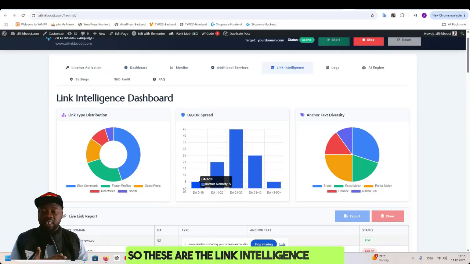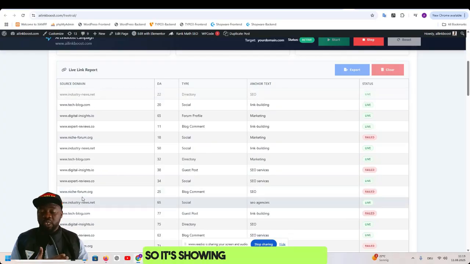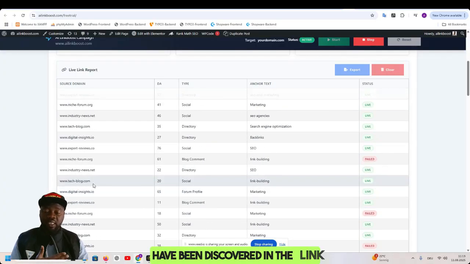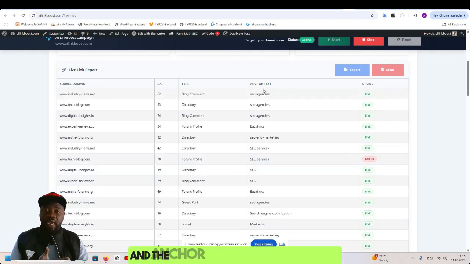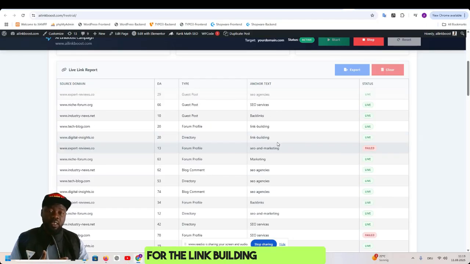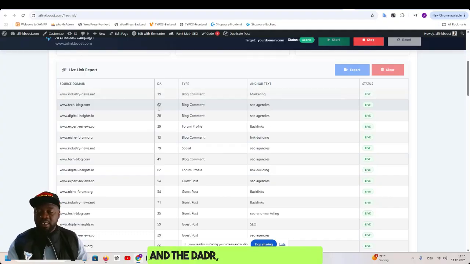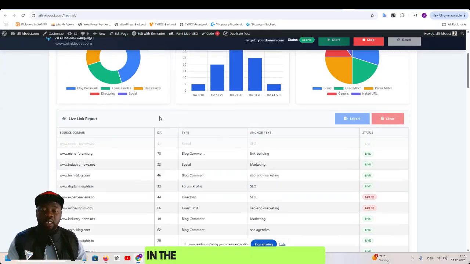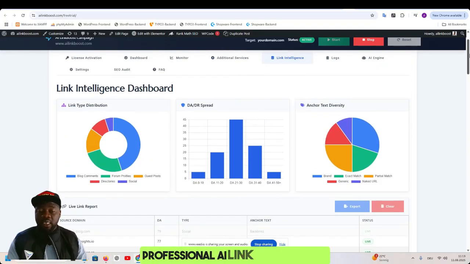So this is the link intelligence graph. In the link intelligence, you can see here the source domain. It's showing us the domains that have been discovered in the link intelligence, and the status: some are failed, some are live, the anchor text that is being used for the link building, and the type. We have the guest post. All right, and the DA/DR is also showing us in the link intelligence. Very high professional AI link building tool.